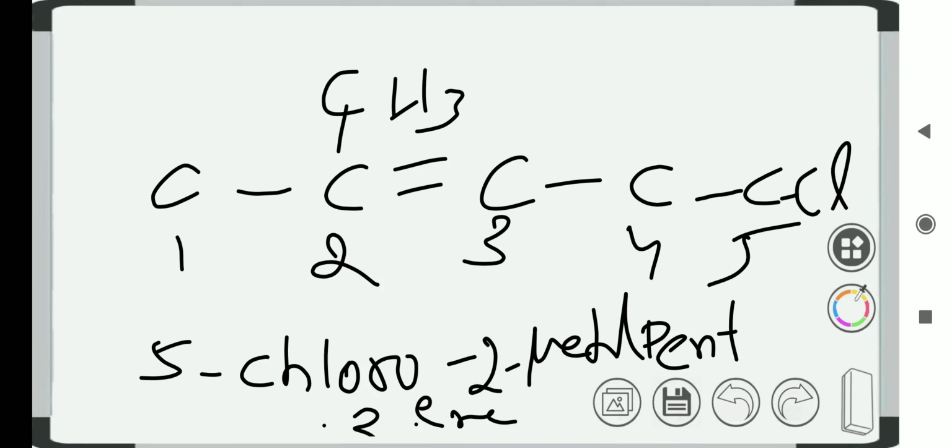Some commonly used chlorinated organic solvents such as carbon tetrachloride, chloroform, and methylene chloride, otherwise dichloromethane, are known more by their trivial names than by their IUPAC names. So pay attention there. Now we are going to see some examples in a series where the halogen atom repeats on the same chain.